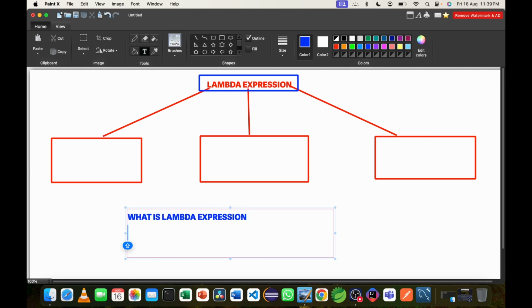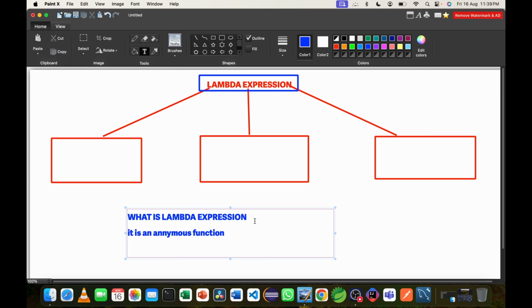It is an anonymous function. It is a function which is anonymous. What do you mean by anonymous?